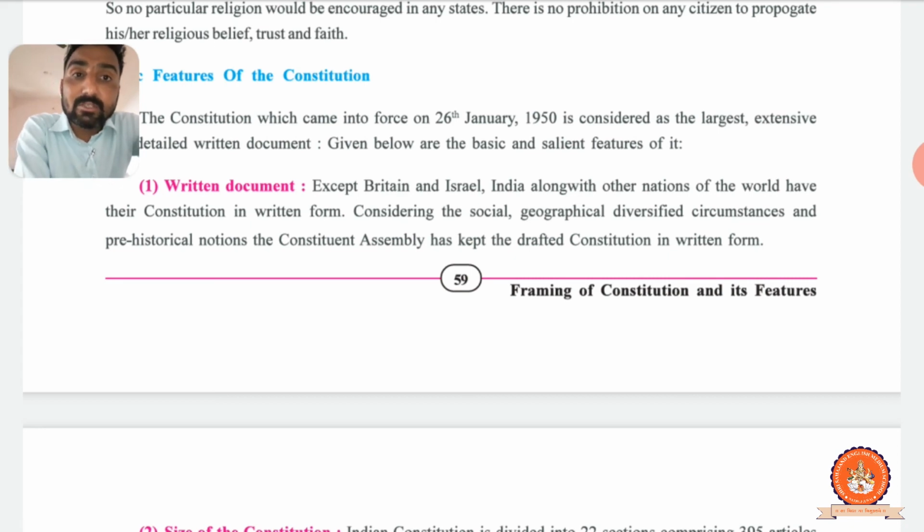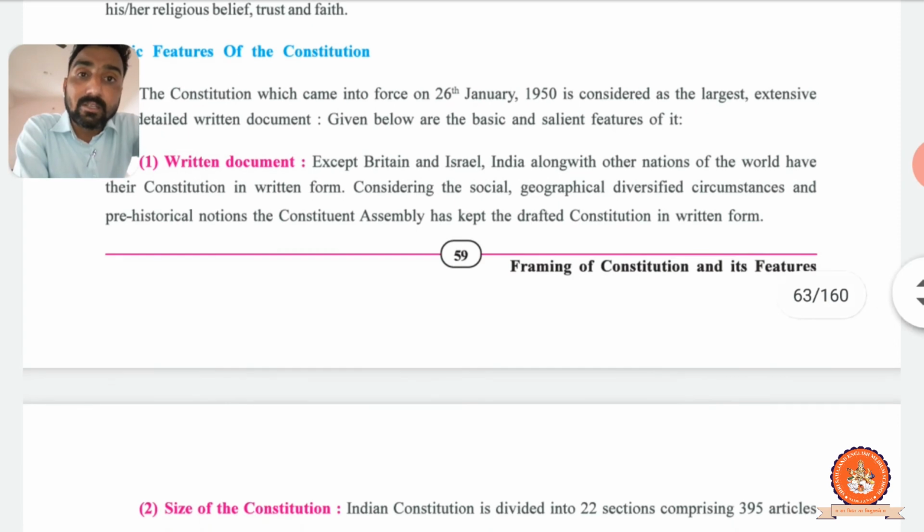Only two countries do not have a written constitution: Britain and Israel. All the other countries along with India have a written form of constitution. Clear? Underline this because you may get questions: which countries have a written document? Except Britain and Israel, all the countries have written constitutions. Which countries do not have a written constitution? Britain and Israel, right?